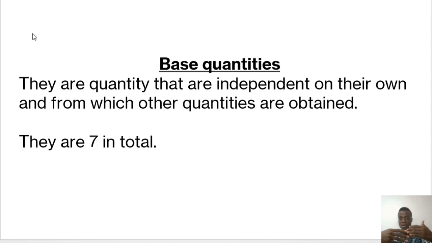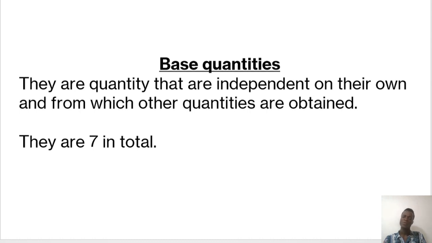It means that if you take them, you can break them down. They are like the foundation, the basic quantities that you can ever see. And they are 7. So combining any of the 7 will give you other ones. But right now we are focusing on the base quantities, right? So base quantities are quantities that are independent on their own and from which other quantities are obtained. Just like that. It's very simple, right? Now let's look at them. There are 7 in number. Let's look at what they are.